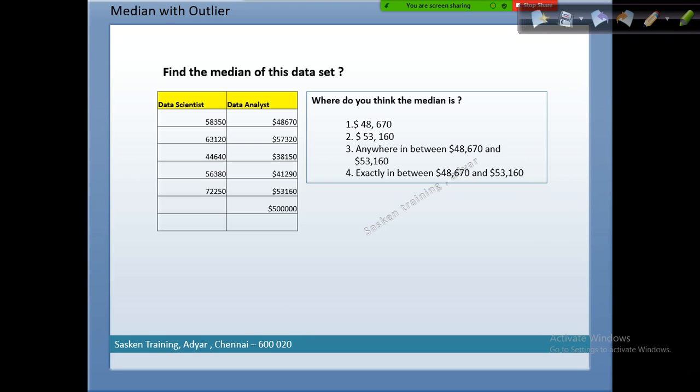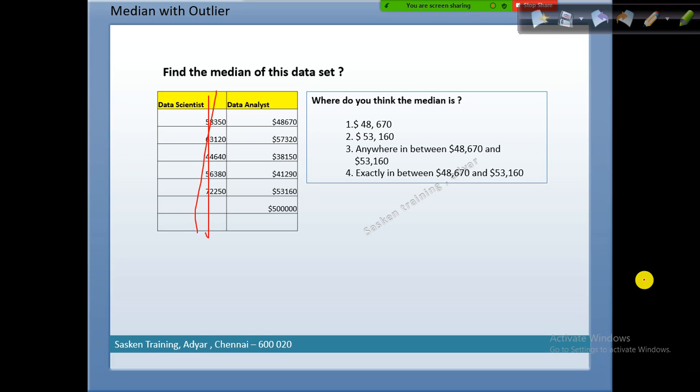And yeah, what do you think? It's a tricky question. Where do you think the median is? Either option 3 or option 4.